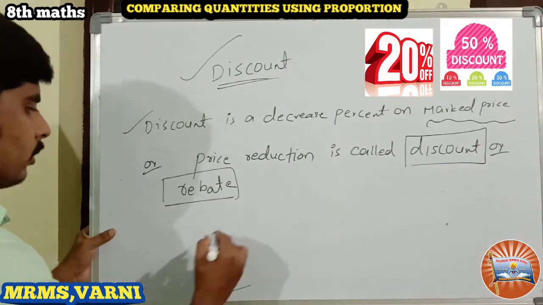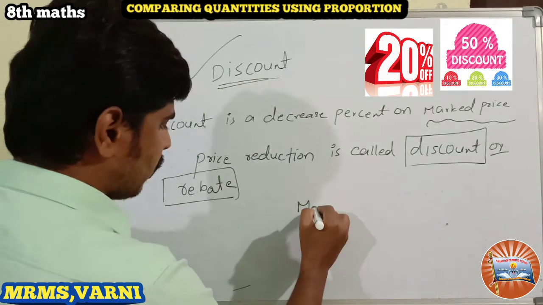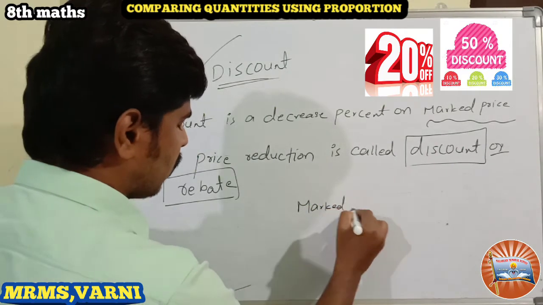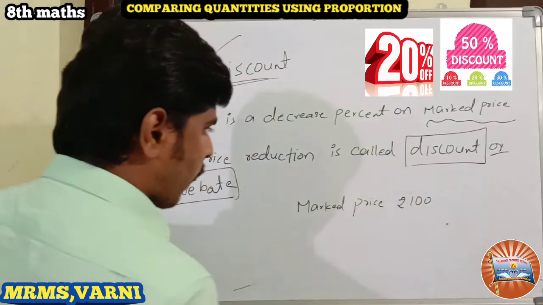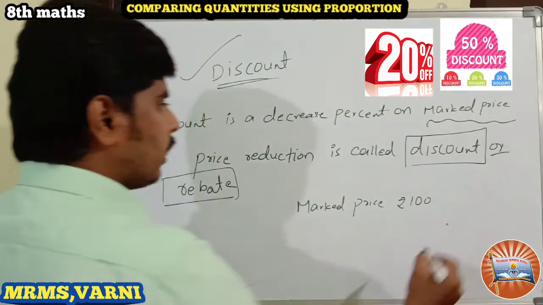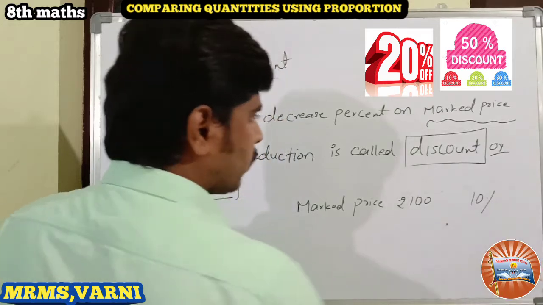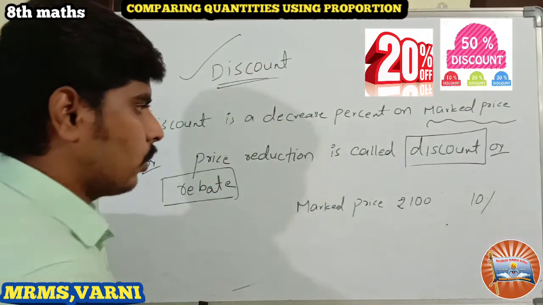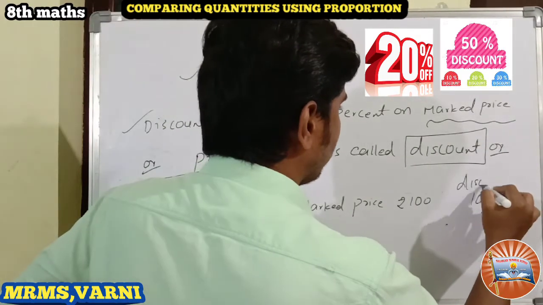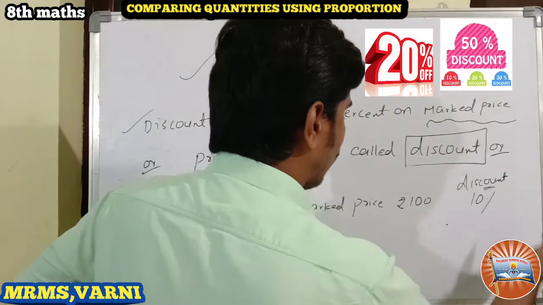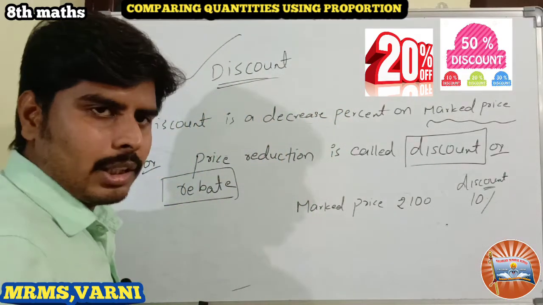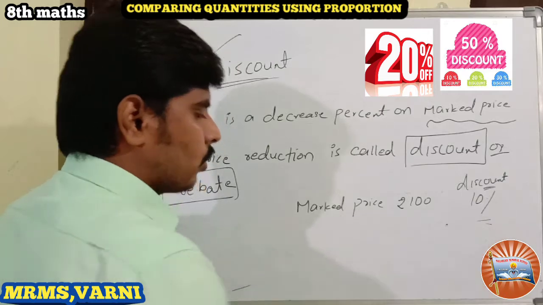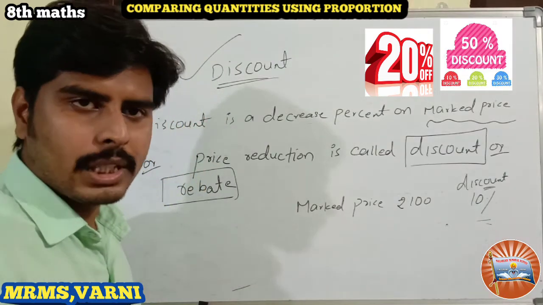Suppose the market price is 100 rupees, and they offered me 10% discount on a t-shirt. What is the discount amount here?